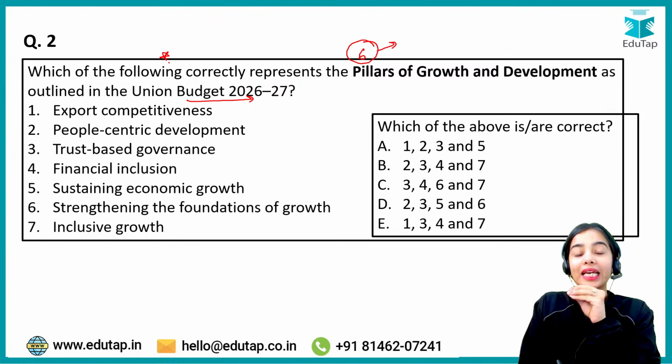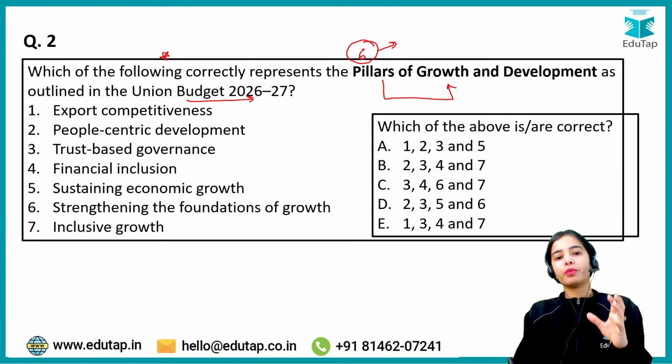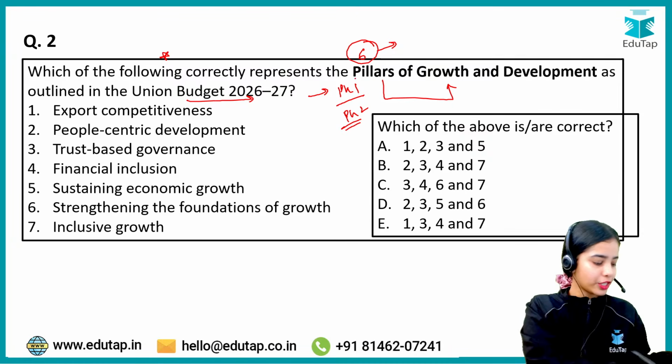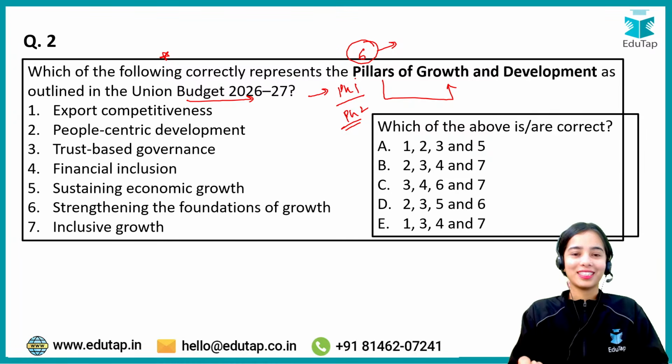So which of the following correctly represents the pillars of growth and development as outlined in the Union Budget of 2026-27? This kind of question can come in your phase 1 also. This kind of question can come in your phase 2 also. So try to answer this question. I hope you will be able to remember this.